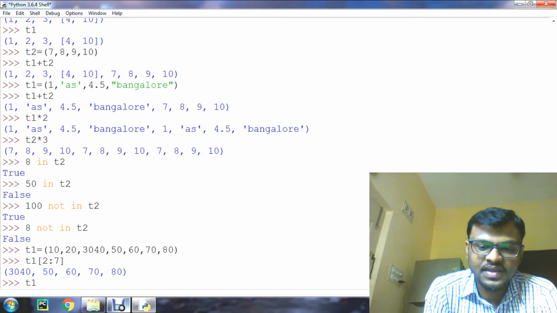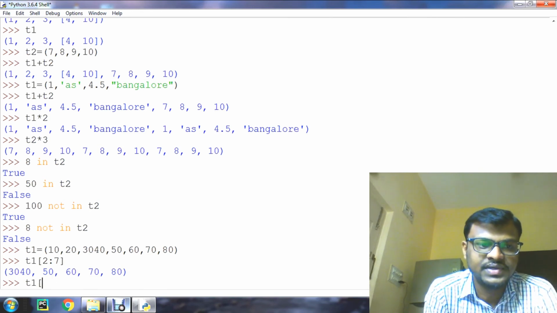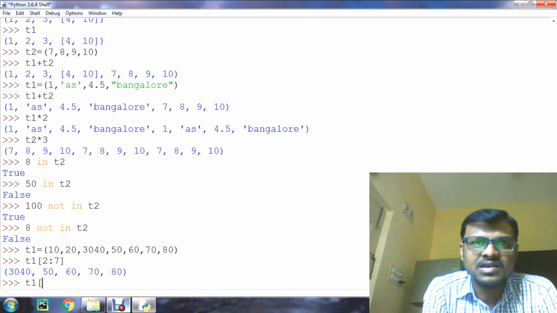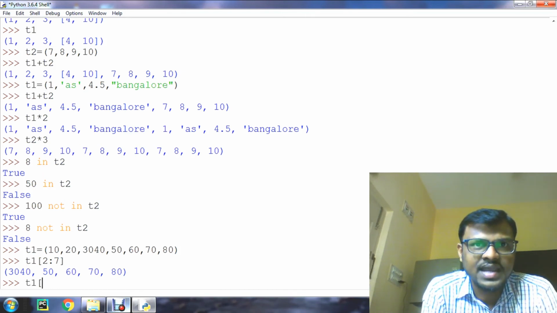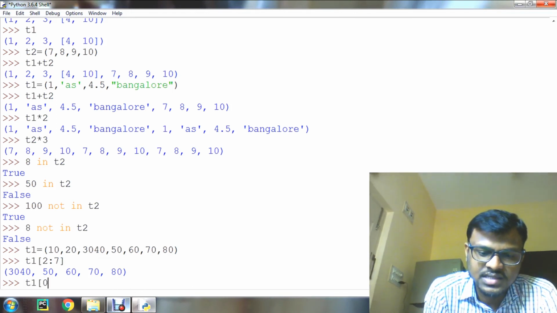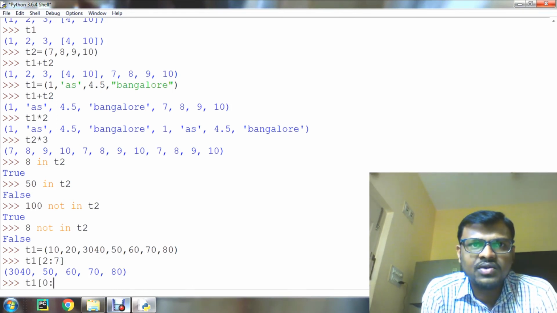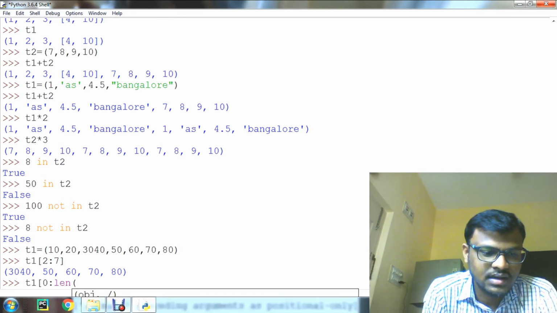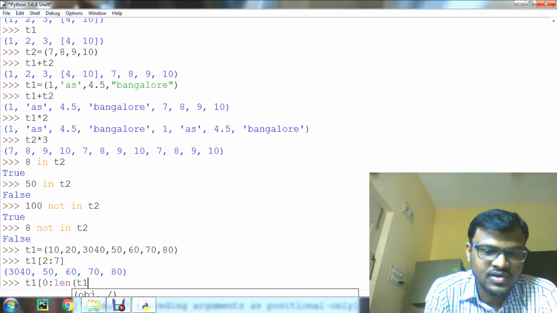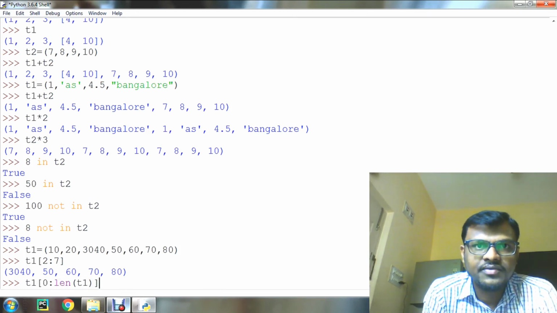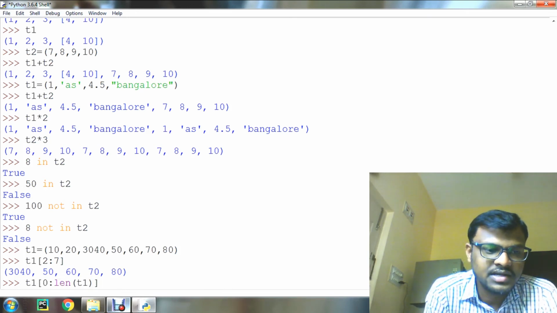Same way, if I want to access all elements of the tuple, we can give t1 of 0 colon len of t1, that is up to the last element. If you give it like this, all the elements will be printed.